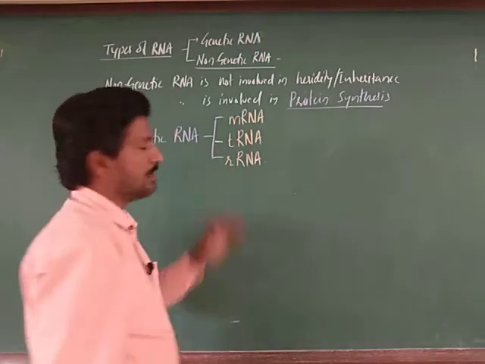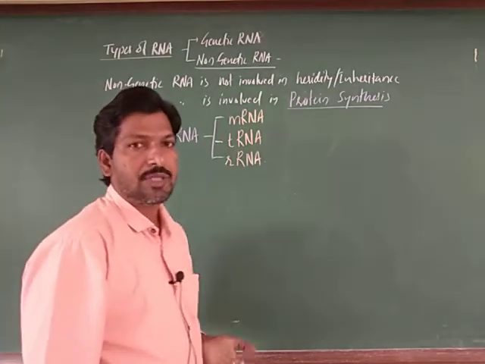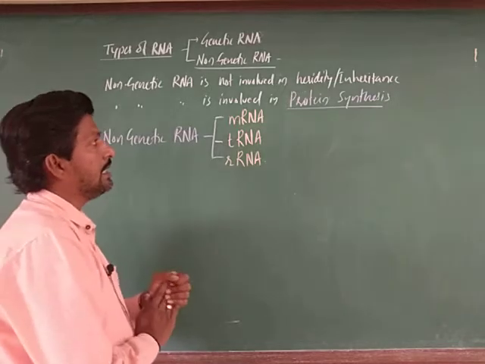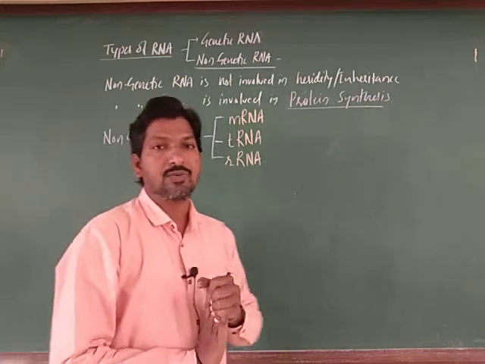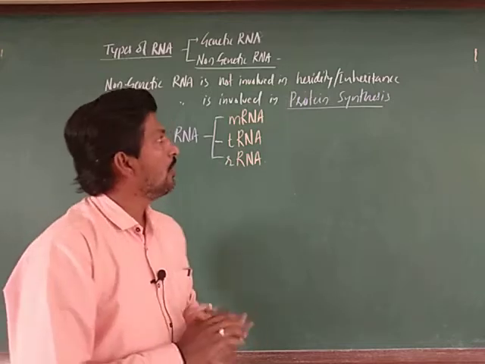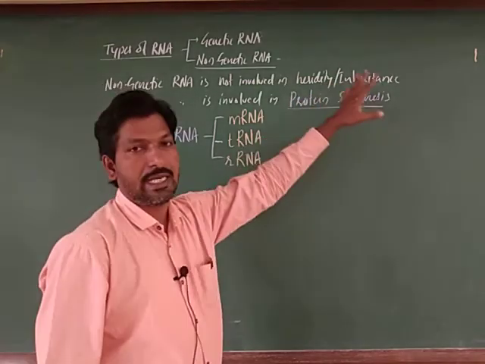These are the major three types of RNA, but there are many other types also in the cells, right. So, these three RNAs are the main RNAs which are called non-genetic RNA, because they are involved in protein synthesis, not involved in heredity or inheritance.